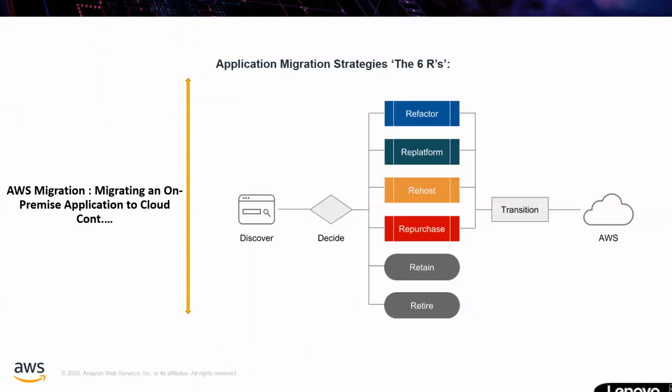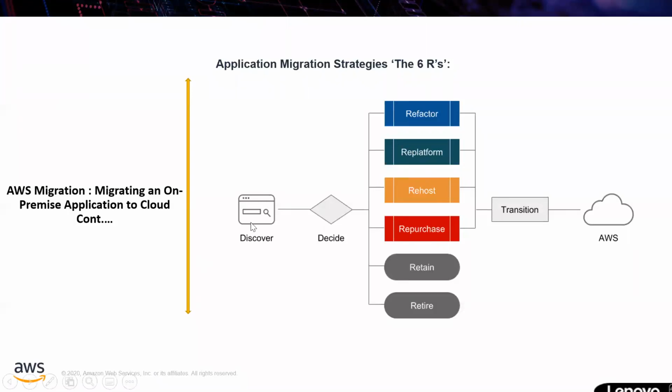And what strategies are we going to have? This picture simply illustrates the 6 R's. The 6 R's are refactor, replatform, rehost, repurchase, retain, and retire. We will discuss how these 6 R's are the strategies in the next slide.